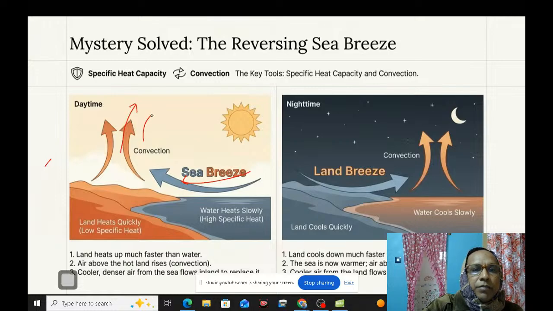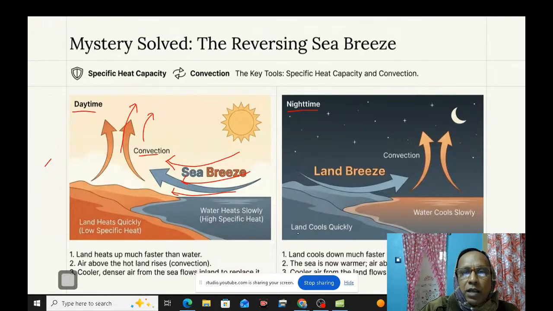This water rises up and this is also one type of convection. And the sea breeze, that is the water from ocean to land, flows. Cooler, denser air from the sea flowed inland to replace it. That means sea breeze. The air flows from sea to the land. This is during daytime. But at night time, what happens?